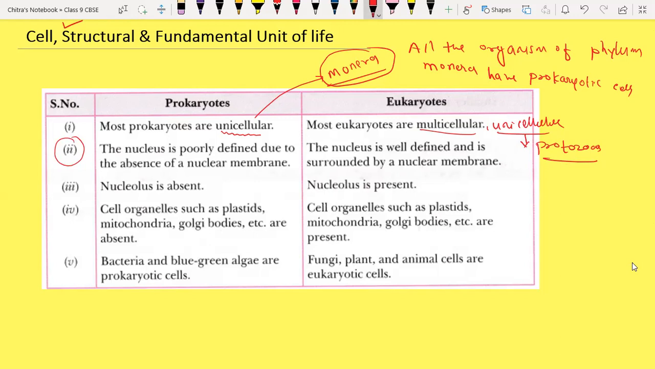Okay. Next. Sir, the second protozoan. Yeast, sir, is not protozoa. No. It is a fungus, beta. Yeast is the fungus. Okay. Second difference.